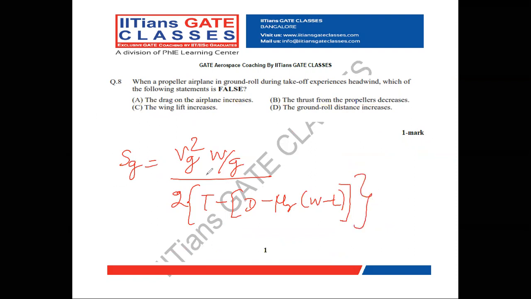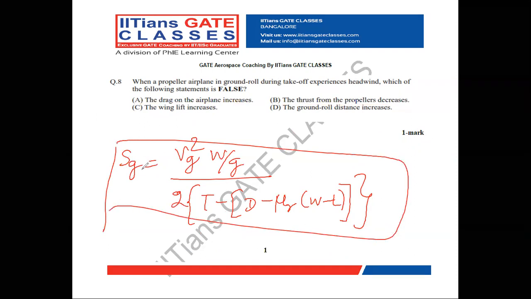This is the relation to find out ground roll distance. So Sg is directly proportional to ground velocity Vg. It is not directly proportional to relative velocity, it is directly proportional to ground velocity.